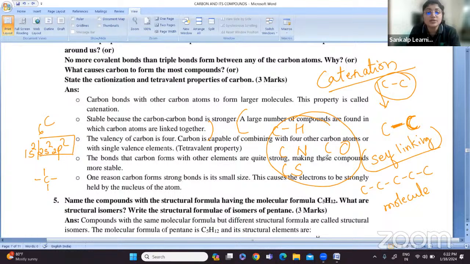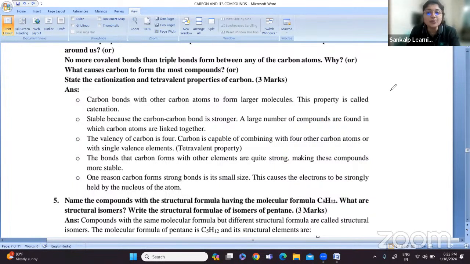So carbon can not only link with carbon atoms, but it can link with other atoms also. It can link with hydrogen, nitrogen, oxygen, sulfur. Because of this reason, it makes the compound more stable. So this is the reason why carbon has a unique property of catenation, how it exhibits a stable bond, and how it exhibits tetravalency. So this is the reason.